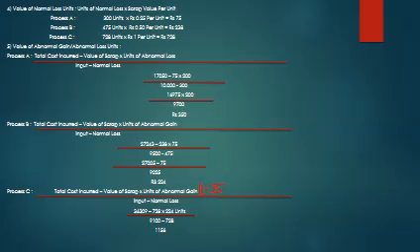So similar working notes. Value of normal loss is units of normal loss into scrap value per unit: 30 units, 300 units into 0.25, 75, 475 into 50, 238, 728 into 1, it comes to 728. So value of abnormal gain or abnormal loss is total cost incurred minus value of scrap into units of abnormal loss divided by input minus normal loss. So we get value of abnormal loss in case of process A is 300 and in case of process B it is 224.